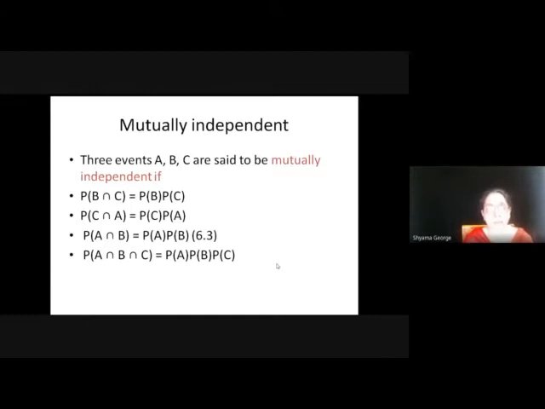Then there is one more condition in the case of mutually independent events, that is P(A ∩ B ∩ C) should be equal to P(A) times P(B) times P(C). So these 4 conditions should be satisfied if A, B, C are mutually independent.